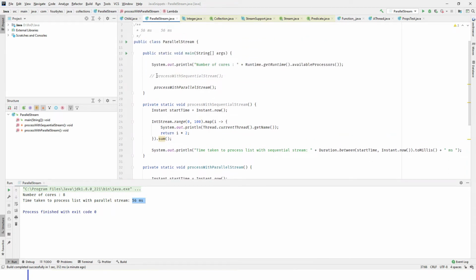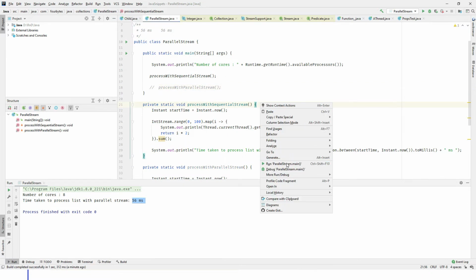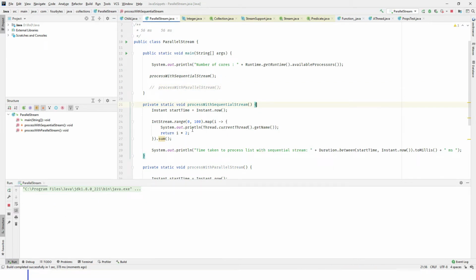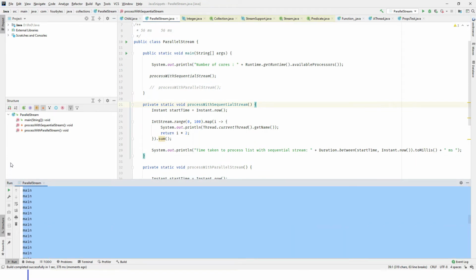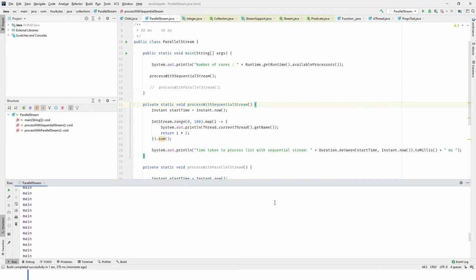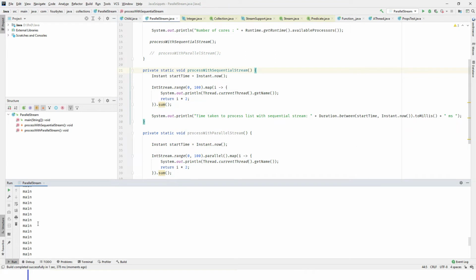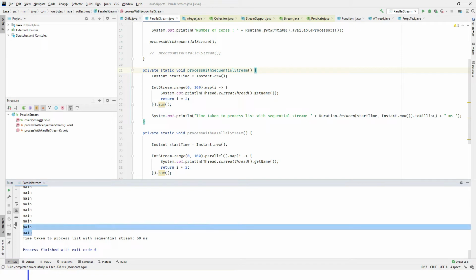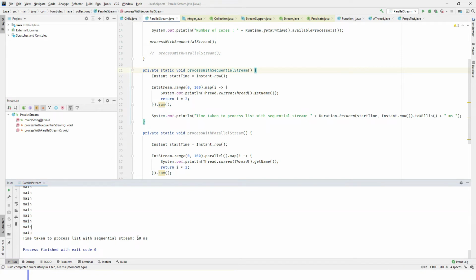Now let's run the sequential stream first. As you see, it printed main. As I said, in the sequential stream there will be only one thread, which is the main thread, and it will run the entire elements. That is the reason you are seeing main as the thread name. And it took 50 milliseconds.